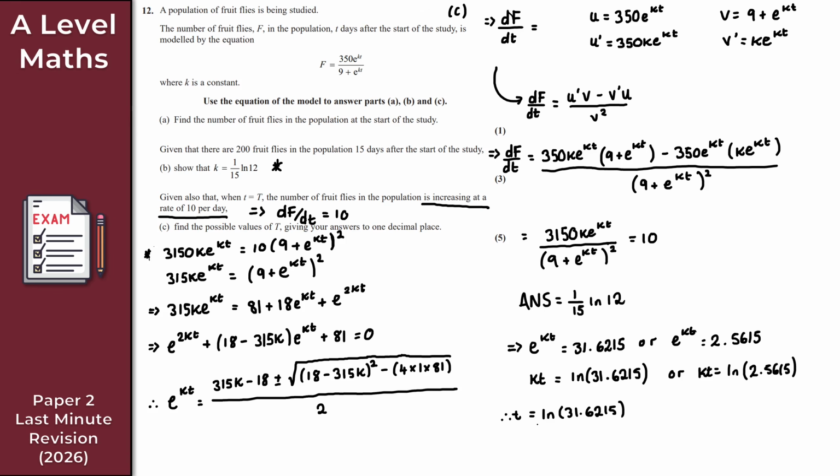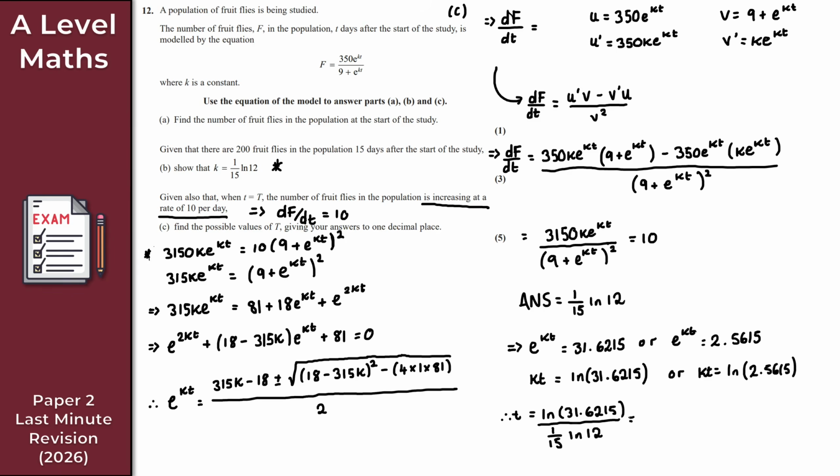So k here is 1 over 15 ln 12. You might prefer to write that as ln 12 over 15. So that is the same as 15 ln of 31.6215 over ln 12. You're just using a calculator anyway, so it doesn't really matter, but if you're doing it by hand, that would make it look a little bit neater, but who cares, as long as you get the correct solution.